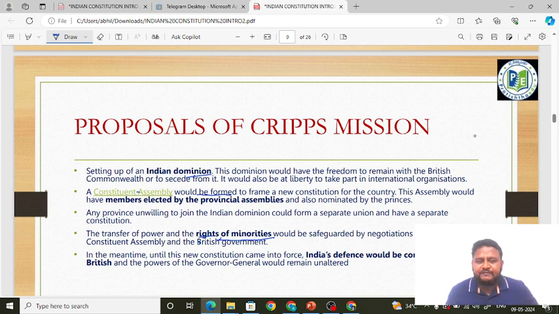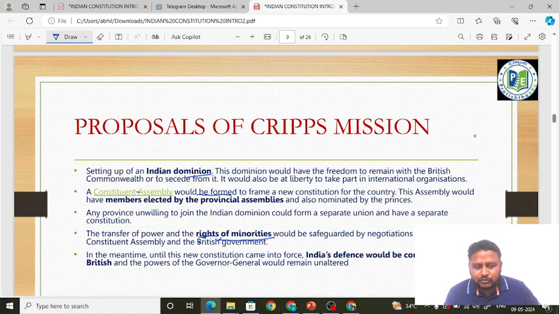Okay, again important, friends. There can be a question: which of the following statements are false? The Cripps mission did not talk about the rights of the minorities. So this is the correct answer, that is, this statement is wrong because it spoke about protecting the rights of the minorities. The same thing was said by the August Offer. Understood, friends? These are the questions that can be framed. So if you have a basic idea of the basic proposals, you will be able to answer the questions very easily, friends. It's just that you have to revise these basic points again and again.